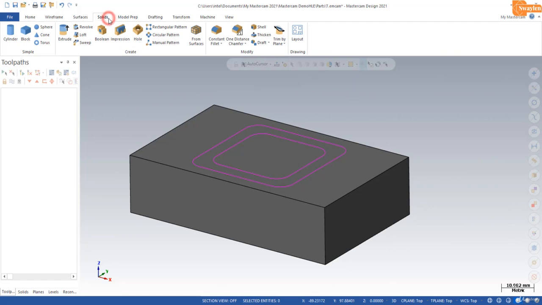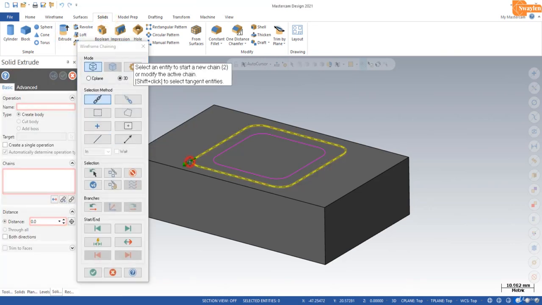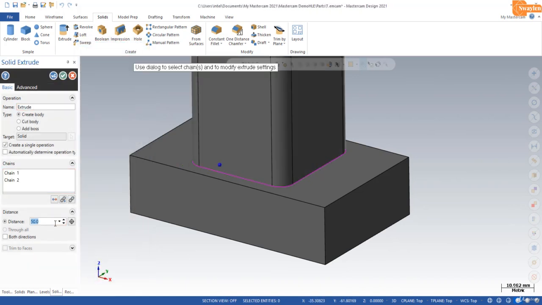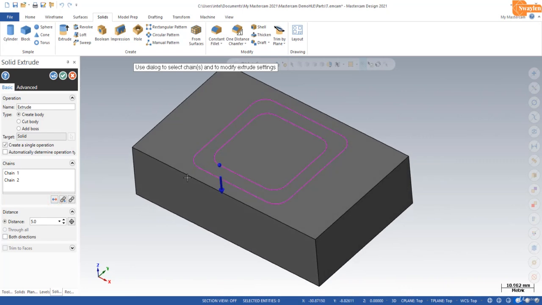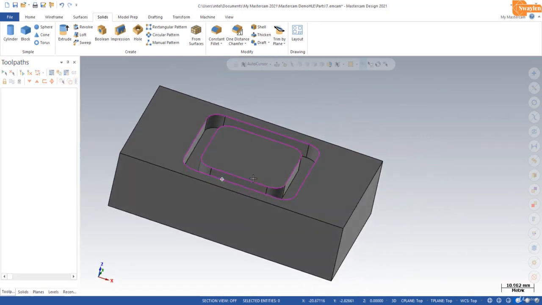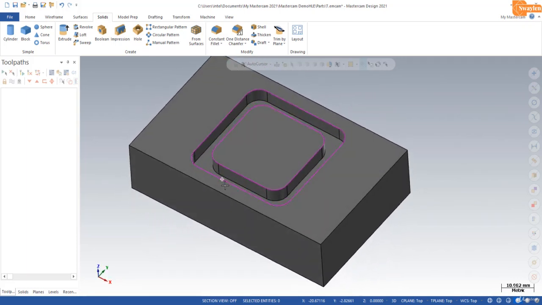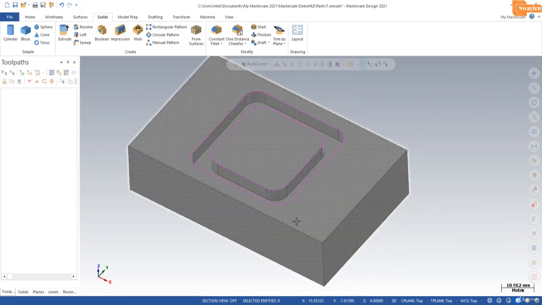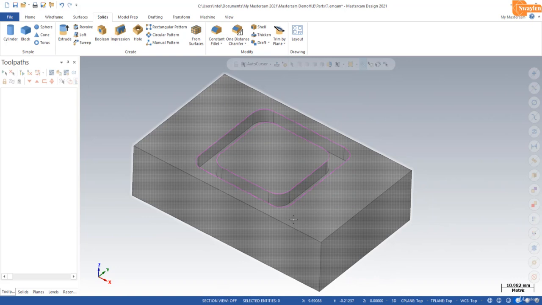In Solid, I will click on Extrude. Now select Chain. OK. Distance is 5. Opposite side with cut body. OK. You will see, this is our slot by extrude. So now we will cut this slot by pocket milling operation.